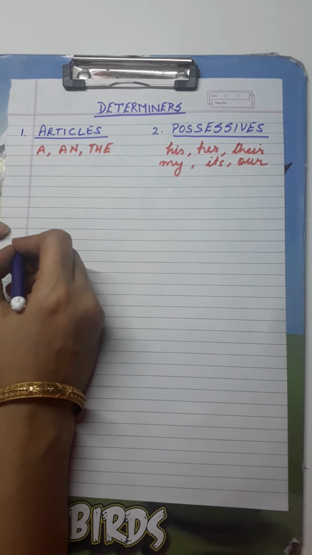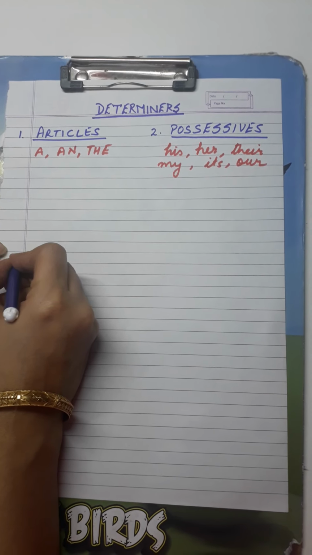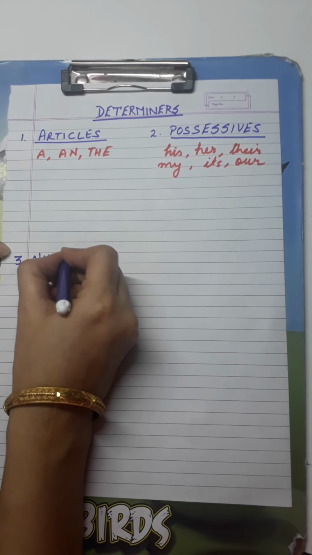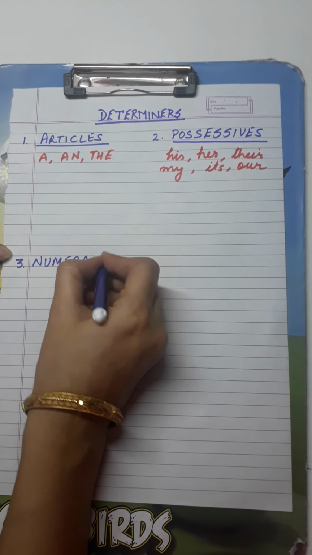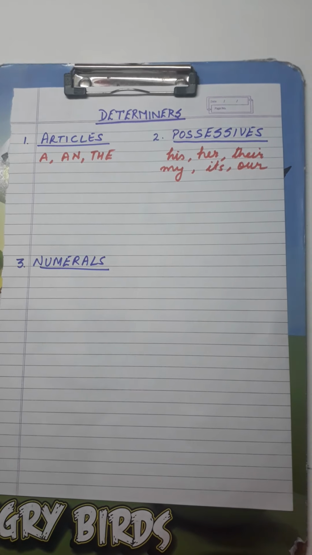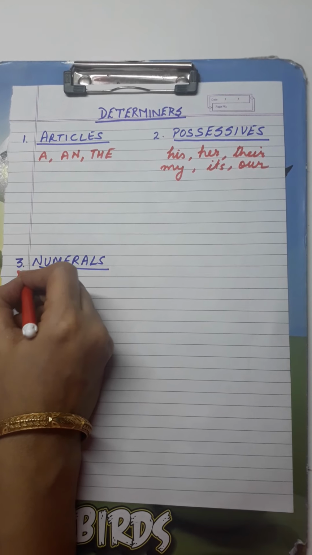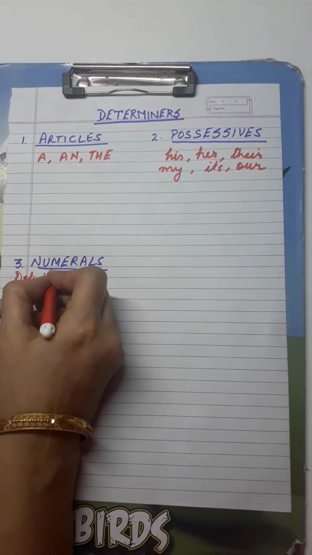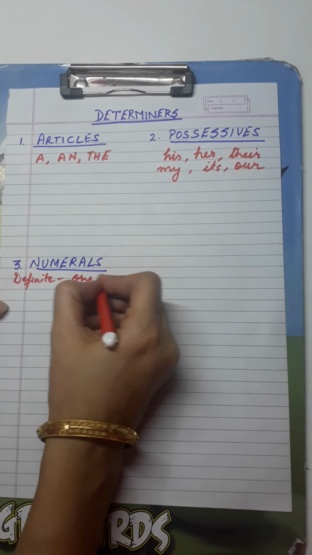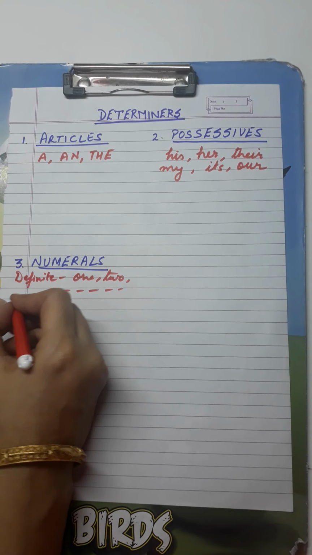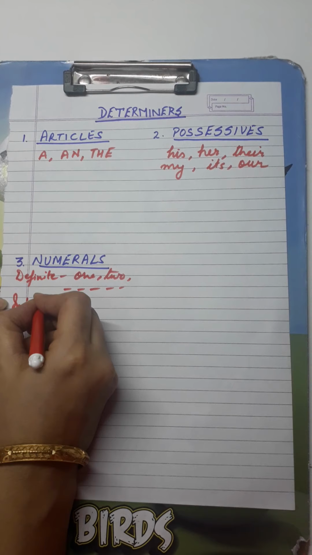Then the third type of determiners is numerals. As the name suggests, numerals are definite also, like 1, 2, 3 and so on, and indefinite also.